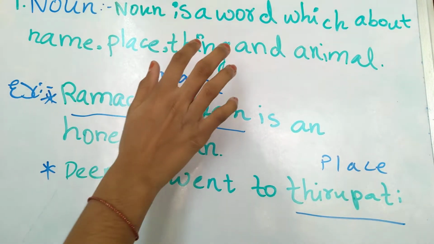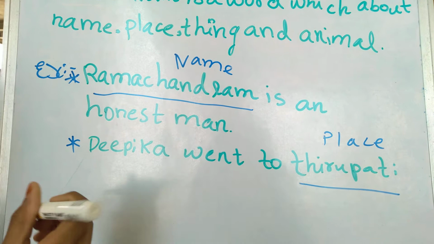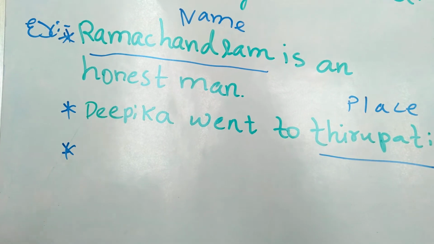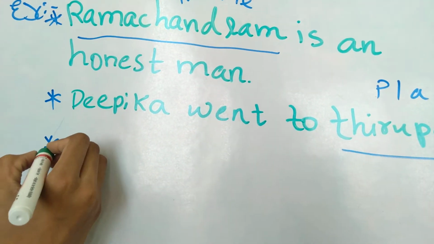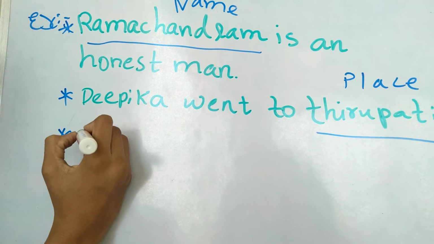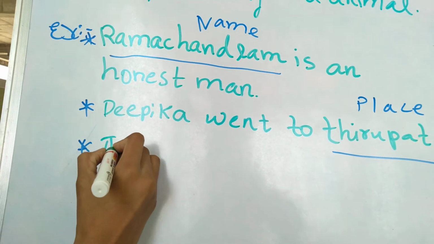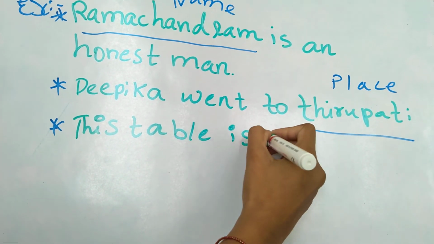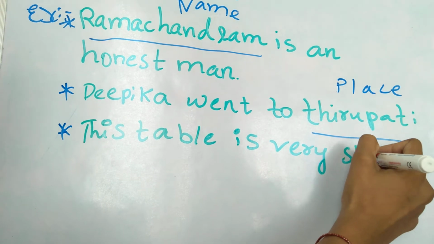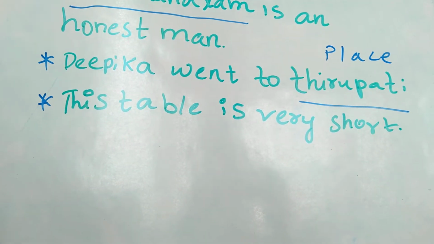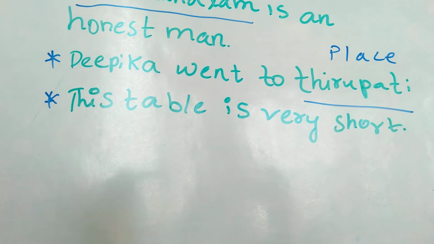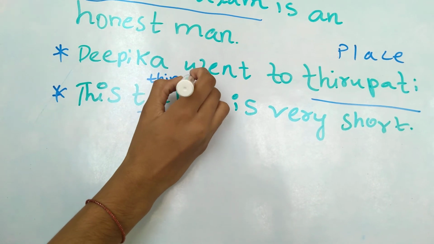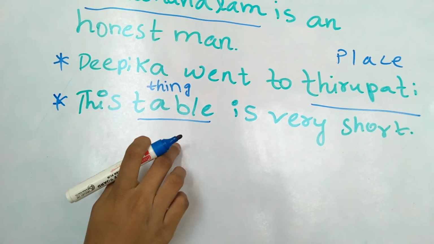Now we will see an example with a thing. This table is very short. In this, what is a thing? Table is a thing. Name, place, thing, and one more is animal.